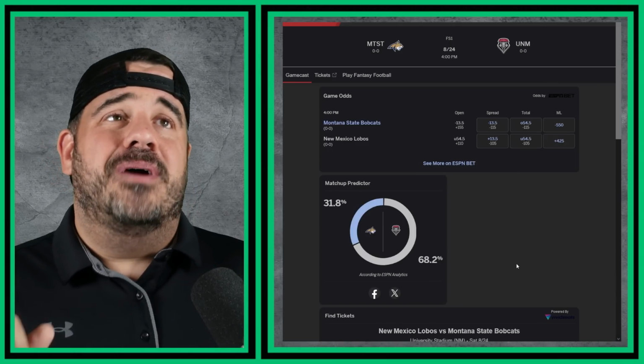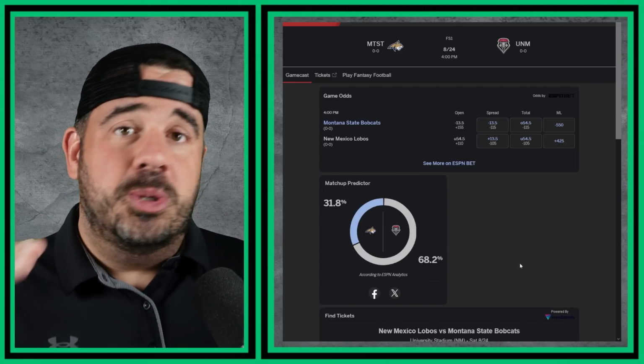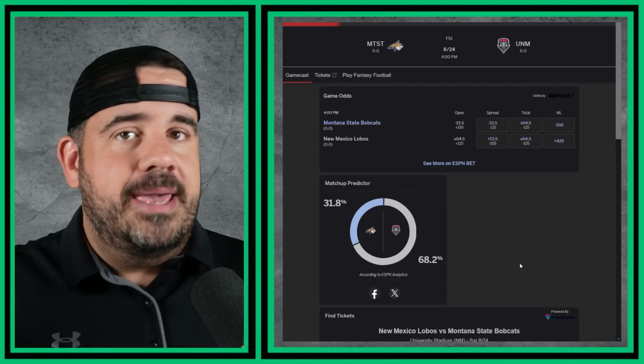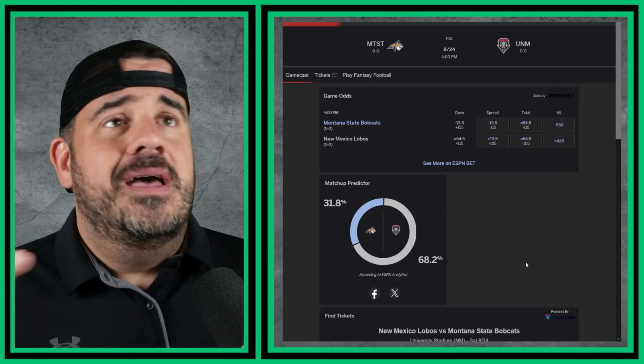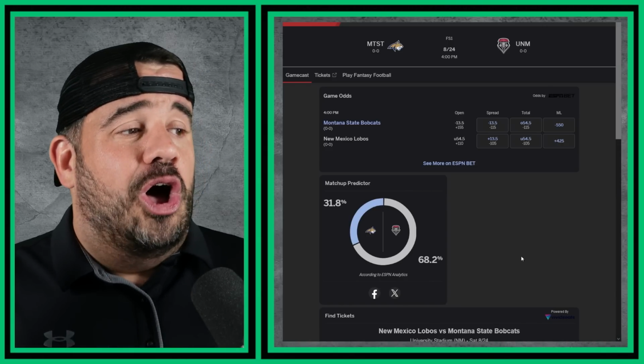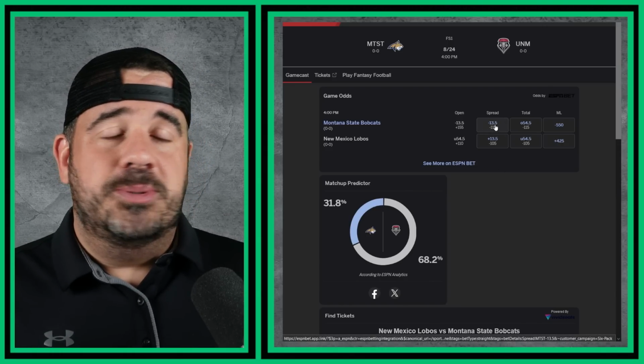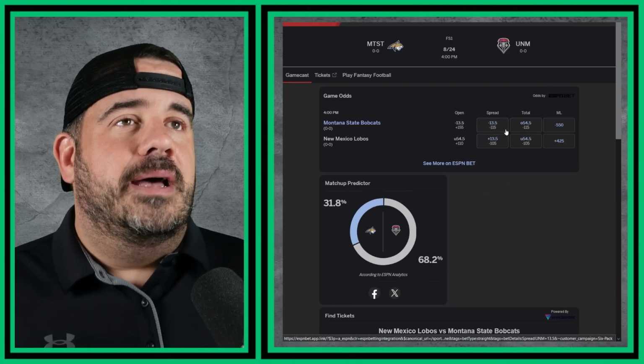Nah. I'm taking Montana State. I'm putting them in the moneyline parlay to join SMU and Florida State. They're all going to hang out together. That's going to be a fun little parlay. Got those three. Montana State on the spread because there's plenty of places you can get this line.